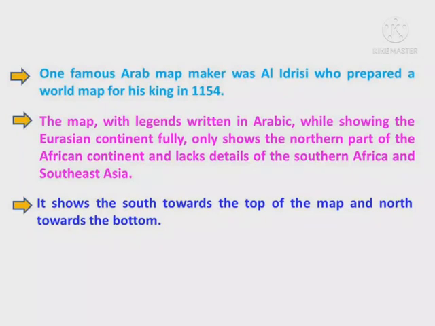One famous Arab map maker was Al-Idrisi, who prepared a world map for his king in 1154.